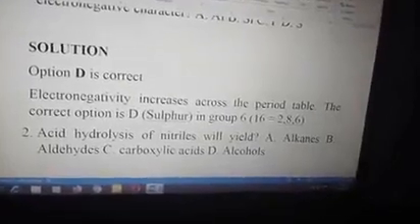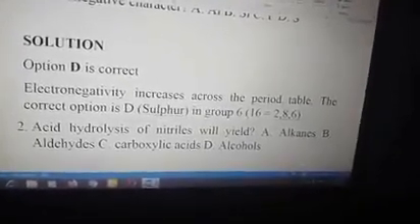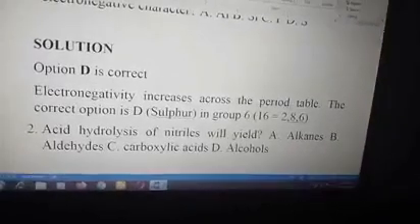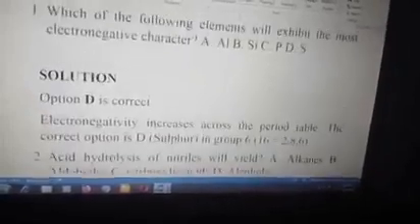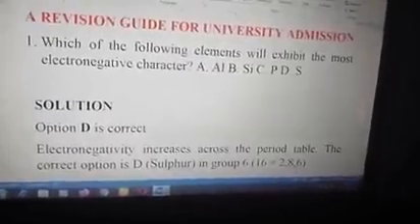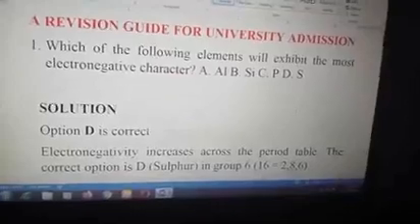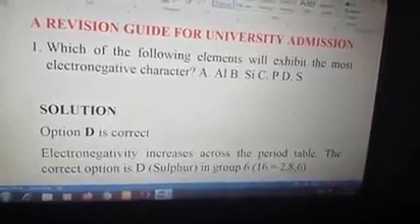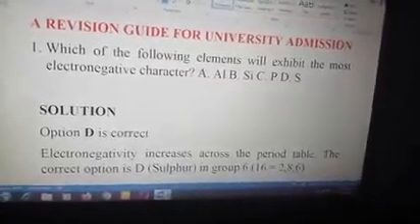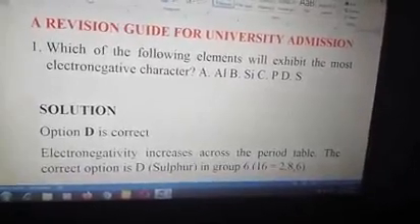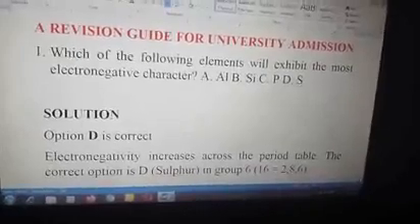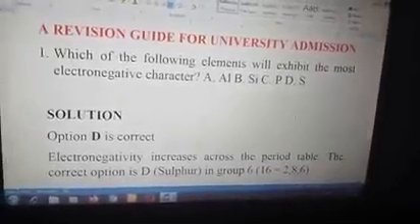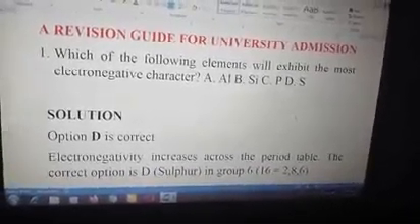In group 6, sulfur has an atomic number of 16. If you share electrons in the shells, K shell takes 2, L shell takes 8, and M shell takes 6. So electronegativity increases across the period. Aluminium is 13, 2.8.3 in group 3. Silicon has an atomic number of 14, 2.8.4 in group 4. Phosphorus has an atomic number of 15, 2.8.5 in group 5. So sulfur is in group 6, and since electronegativity increases across the period, sulfur in group 6 is the most electronegative element.